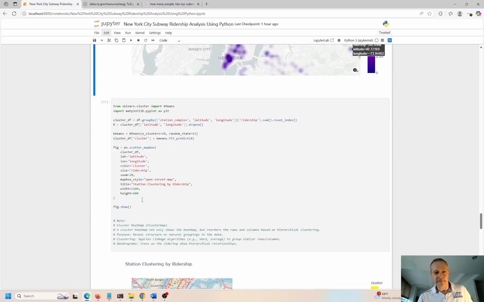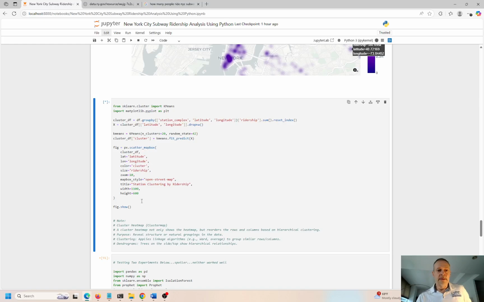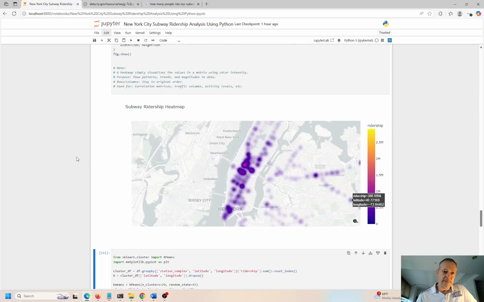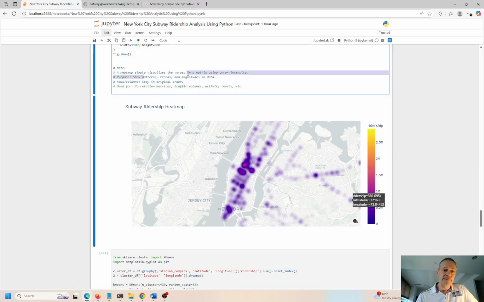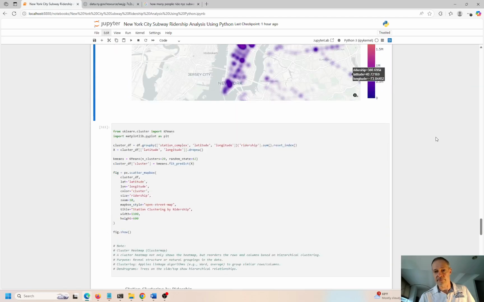Now let's look at another map over here. This is a cluster heat map. So a normal heat map is great for visualizing values in a matrix, like a matrix rendering or some type of color intensity. The purpose is to show patterns, trends, and magnitudes in the data, and rows and columns stay in the original order. We're just showing what's the concentration of the data that we're looking at here. This is people going in and out of different subway stations. And it's used for correlation analysis, traffic volumes, and activity levels. So it's working perfect for us over here.